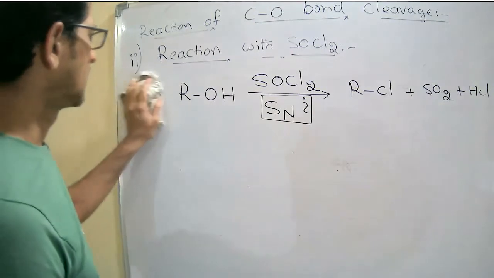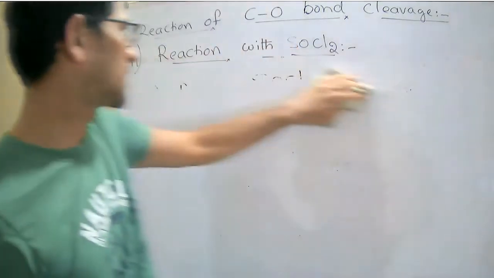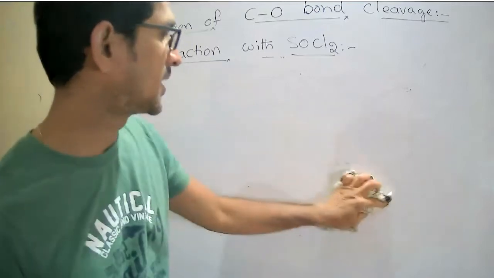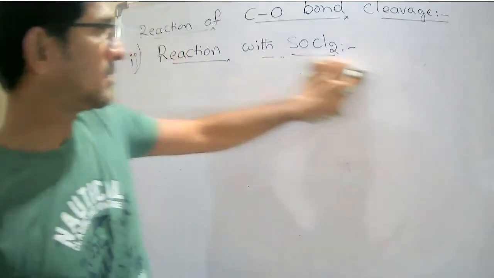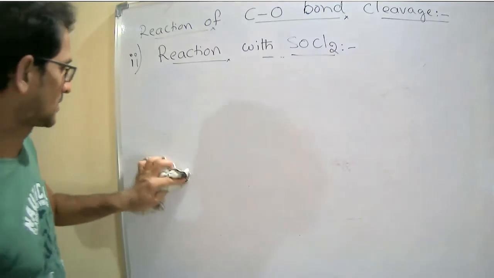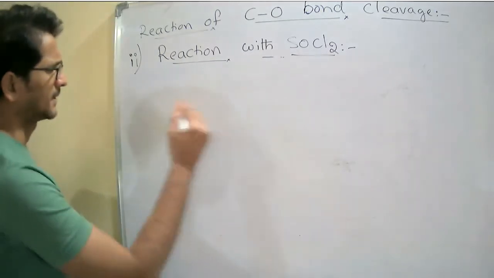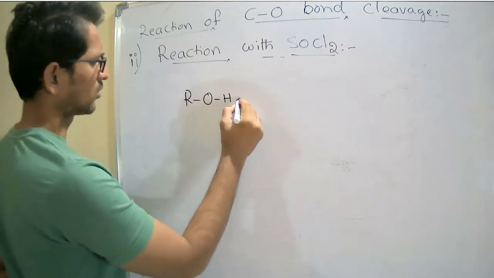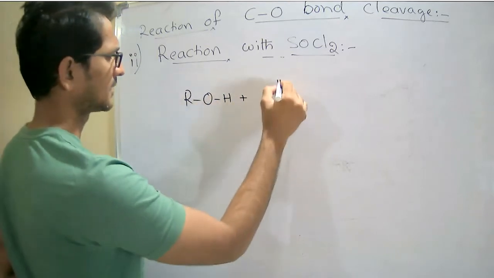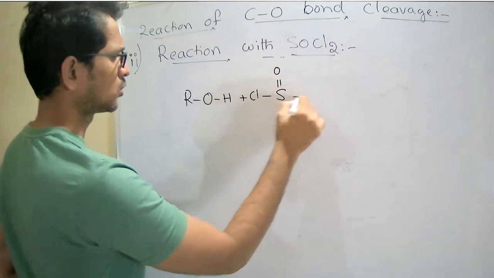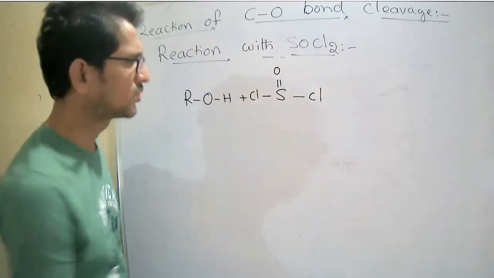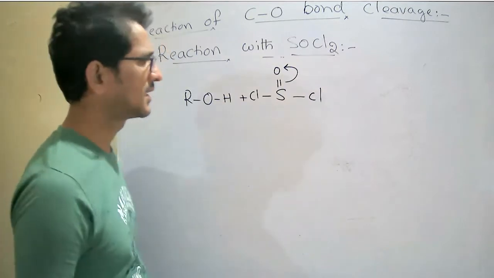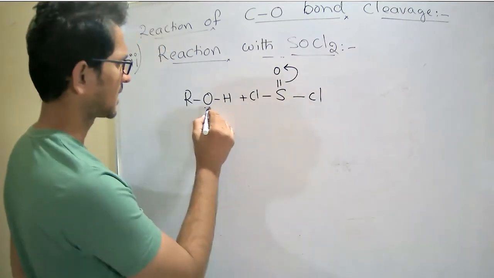First SOCl2. What is the SNi reaction? How does the intramolecular mechanism follow? Now ROH reacts with SOCl2. We know that electron density transfers towards the oxygen, and positive character develops on the sulfur.